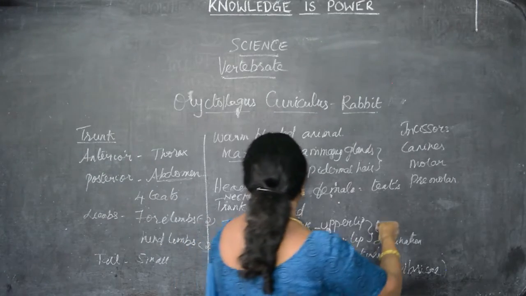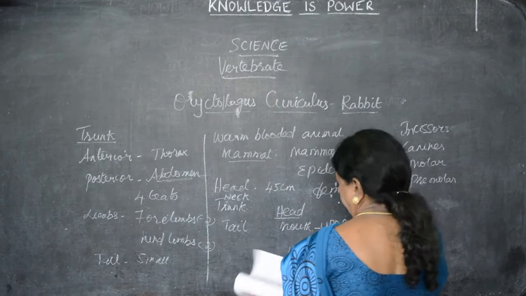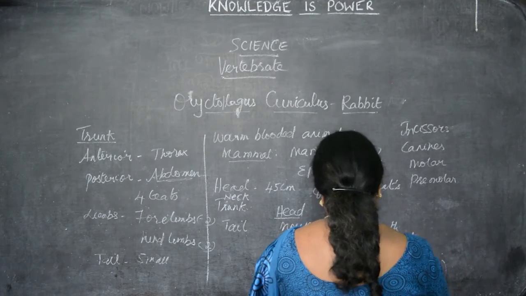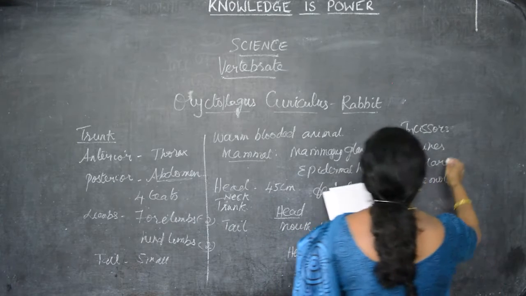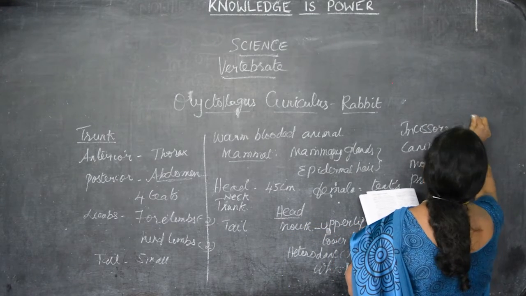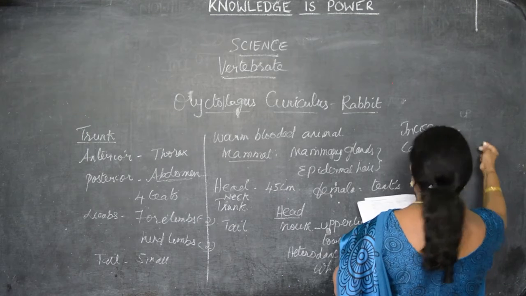Then we have to see the dentition, otherwise known as the dental formula. Incisors in the upper jaw and lower jaw: the first line is the upper, the second line the lower.